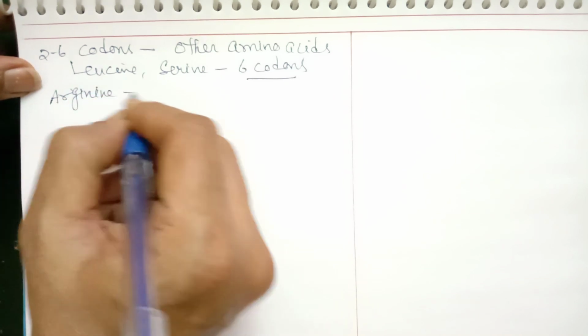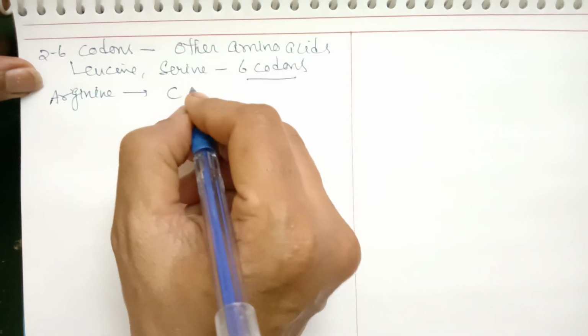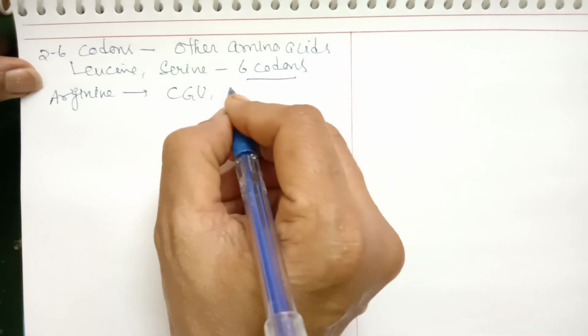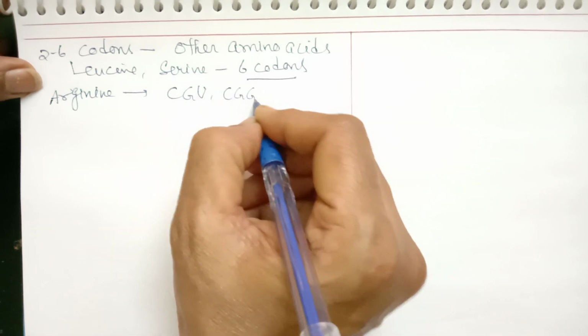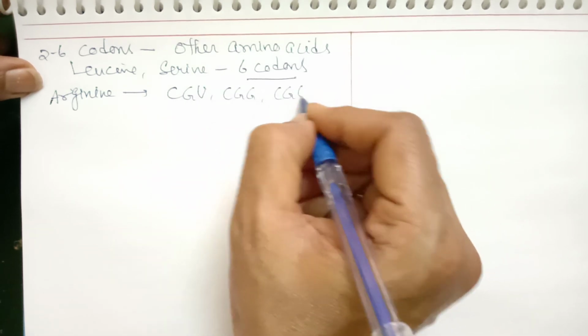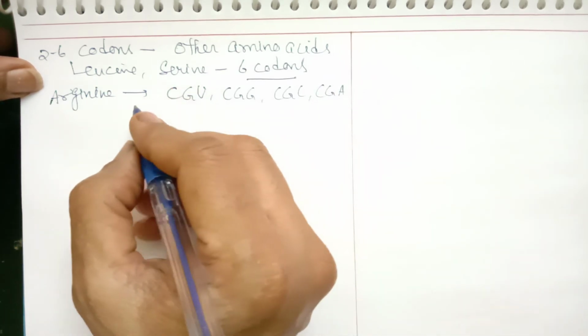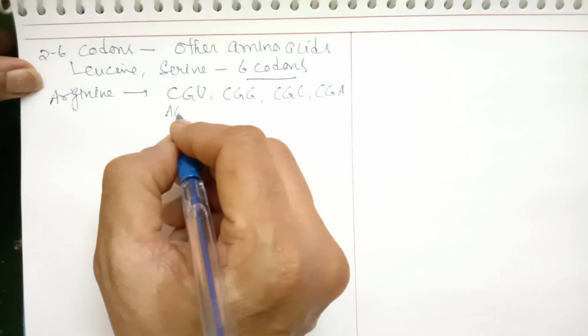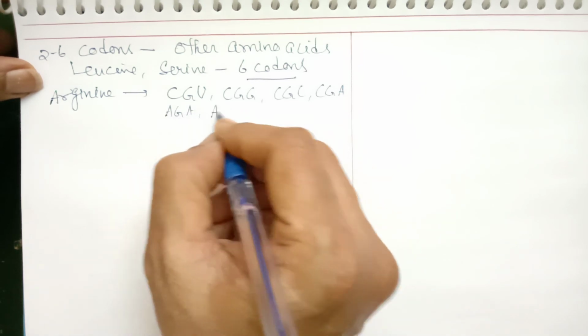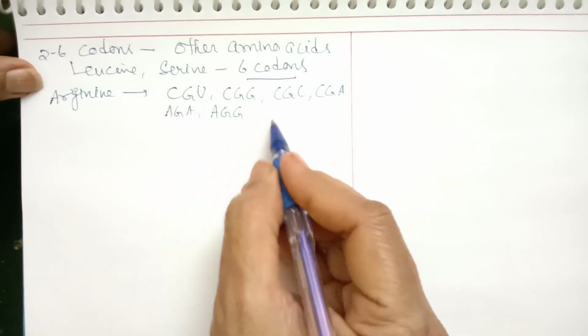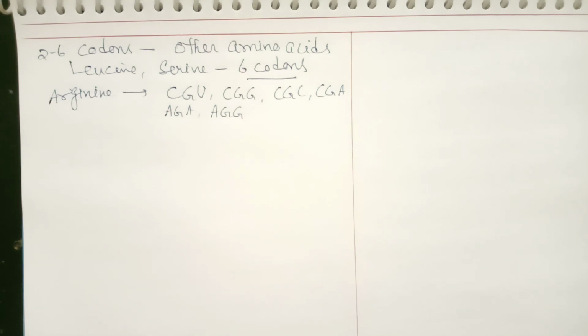The 6 codons for arginine are CGU, CGG, CGC, CGA, AGA and AGG. These are the 6 codons for arginine. So that property is called degenerate or redundancy.